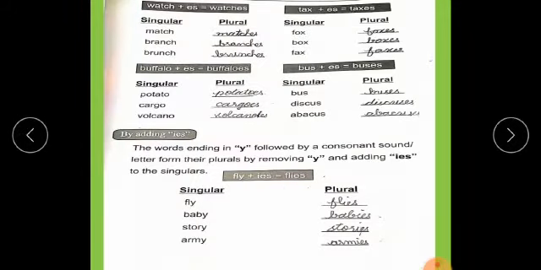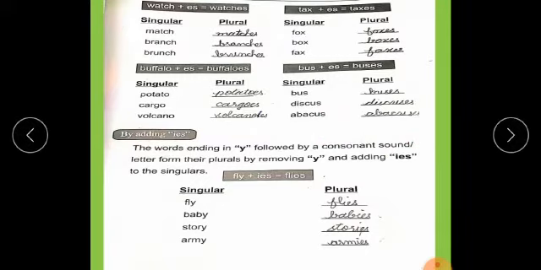For words that end with the letters ch, we also add es, like match, matches; branch, branches; brunch, brunches. For x, we add es: fox, foxes; box, boxes; fax, faxes. For words that end with the letters o and s, we also add es to make the plural form from their singulars. Potato, potatoes; cargoes, volcanoes, buses, discusses, abacuses.